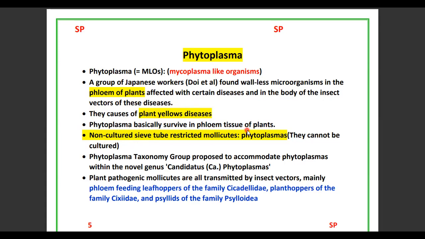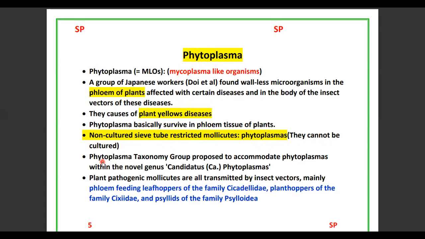Why? Because their growth requires sucrose. So phytoplasmas are non-cultured, sieve tube restricted Mollicutes. They cannot be cultured in artificial or synthetic medium. So non-cultured, sieve tube restricted Mollicutes are phytoplasmas or MLOs, mycoplasma-like organisms.